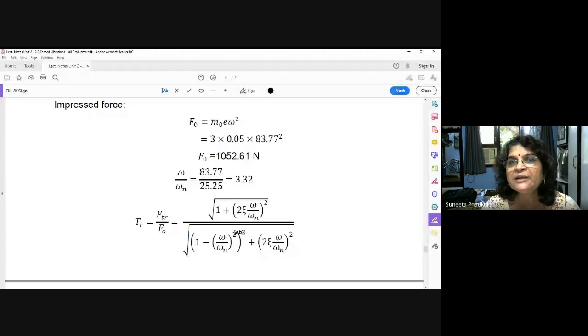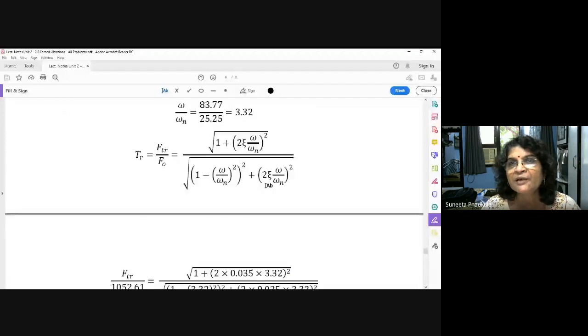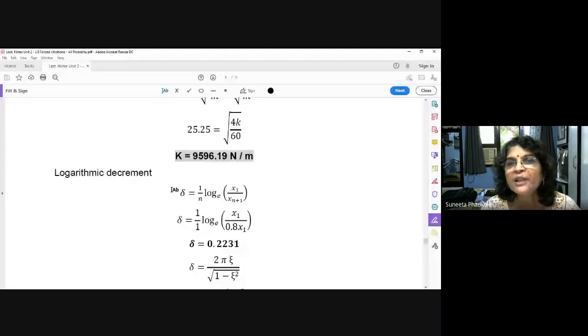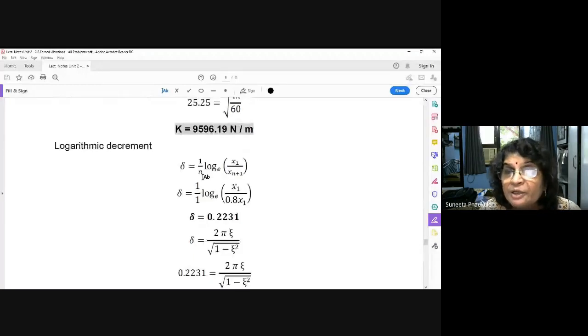How will you find out zeta? Go to unit number 1. You know this formula of delta. Logarithmic decrement is given as 1 upon n log base e of x1 upon x(n+1). Now here n is equal to 1 because they have given that the successive amplitude reduction is 1/8. So delta is equal to 1 upon 1 log base e of x1 upon x2. How much is x2? 0.8 x1, that is 1 upon 0.8.